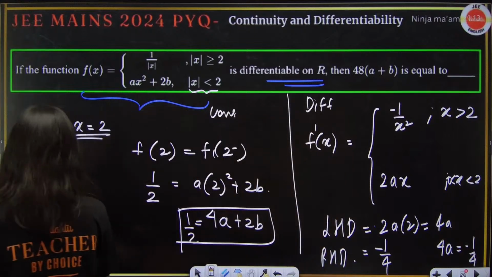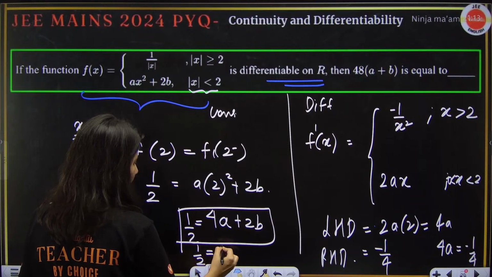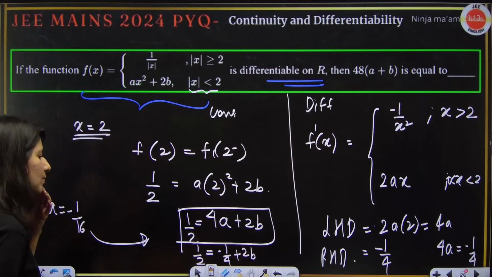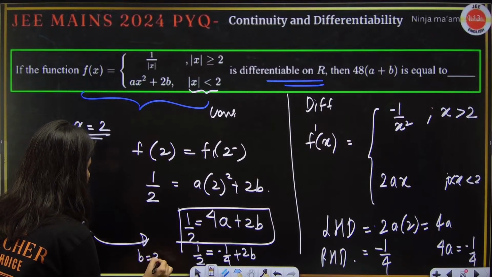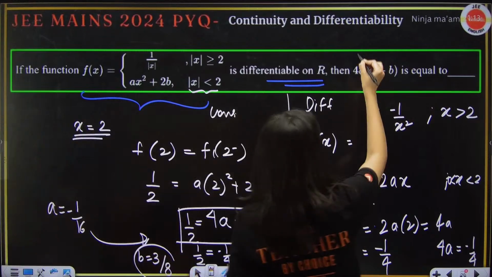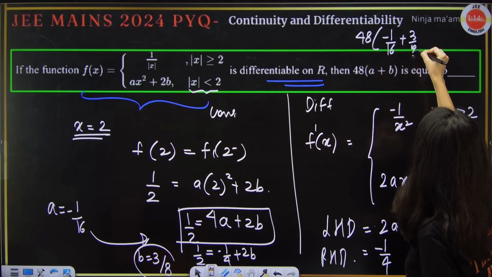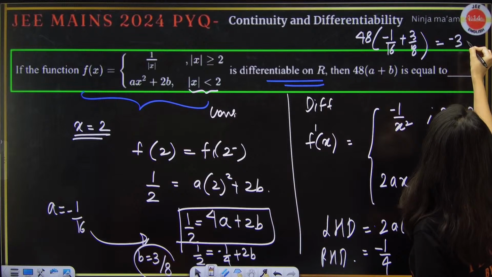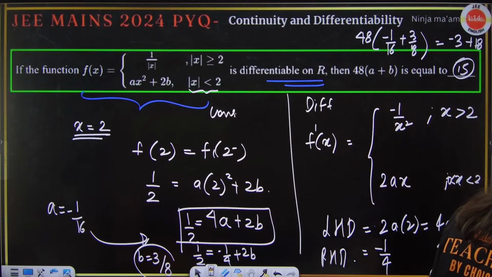So if a is coming out as minus 1 by 16, you can put your a over here. 1 by 2 is 4 by 16 minus 1 by 4 plus 2b. So 1 by 4 plus 1 by 2, 3 by 4, 3 by 8. B is 3 by 8. Is it correct? B is 3 by 8. So, 48 times a plus b, minus 1 by 16 plus 3 by 8. Multiply. So, this is minus 3 plus 6, 6 3s are 18, 8 6s are 48. 15 will be the correct answer. Yes.